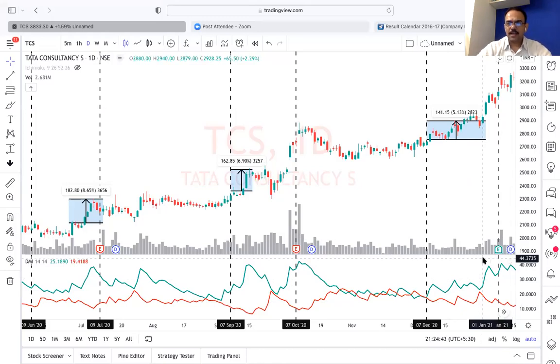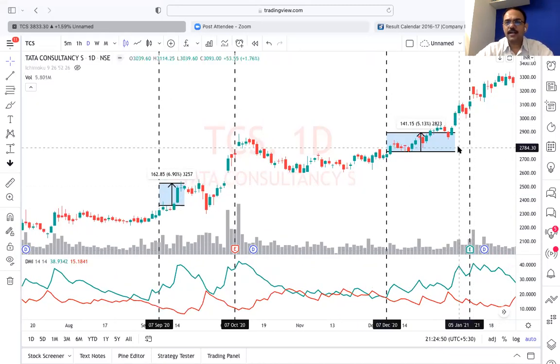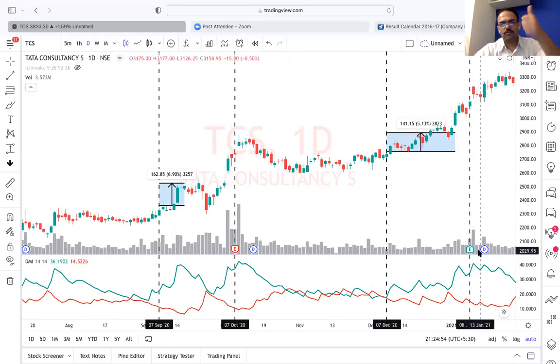Pankaj is asking how many days to hold. You can hold it for as long as it takes to get 5%, then you exit. Finish. Mahendra, Lakshmi, and Sachin. So I'll go to Sachin, I'll go to Lakshmi, I'll go to Mahendra, Malviya for questions, and then we'll move ahead. I have to show you one more technique for the same 1 month.